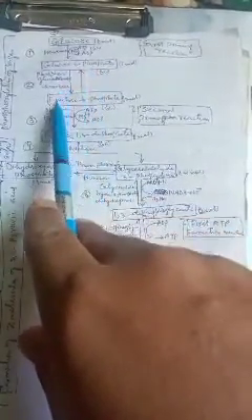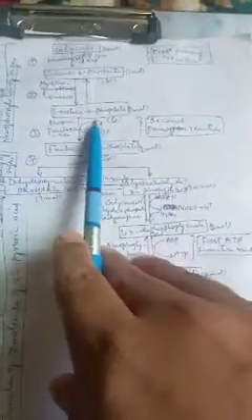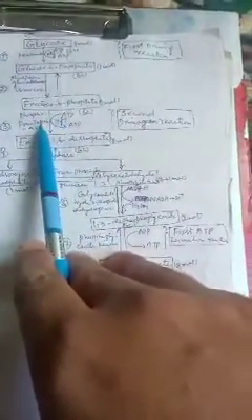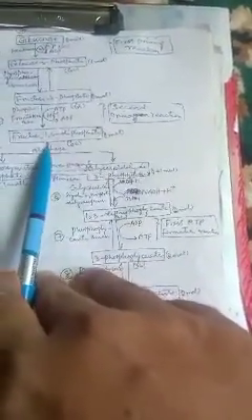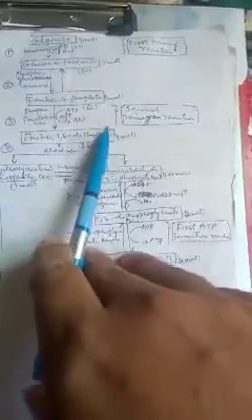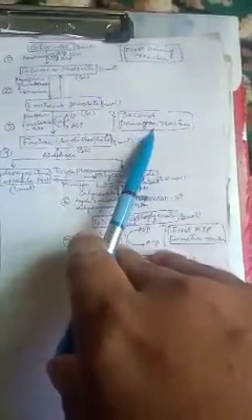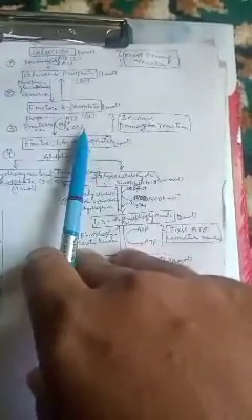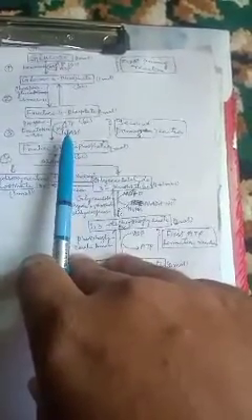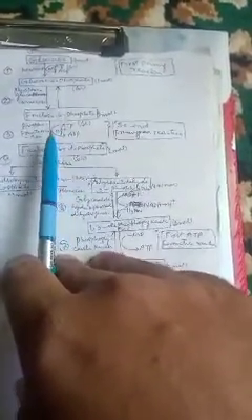Then in the second step, glucose 6-phosphate is isomerized and it produces fructose 6-phosphate in the presence of the enzyme phosphoglucoisomerase. Then for this fructose 6-phosphate, another phosphorylation takes place with the help of the enzyme phosphofructokinase, and it produces fructose 1,6-diphosphate. This step is called the second priming reaction, where the second phosphorylation takes place, where a second phosphate is consumed. That is why it is called the second priming reaction.